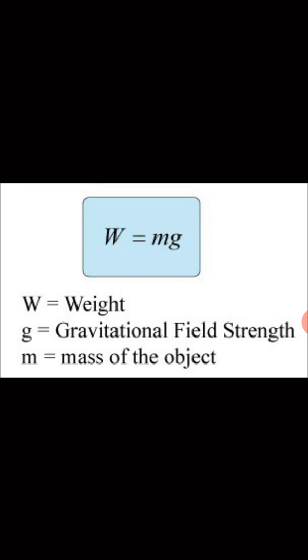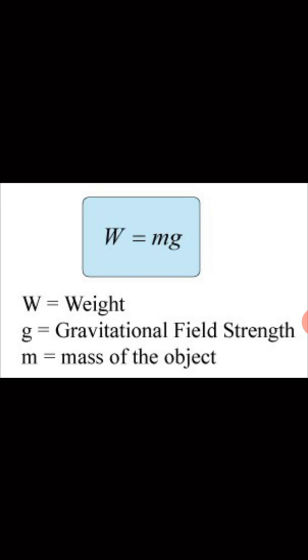Now let us move on to the formula for calculating the weight of an object. If you want to calculate the weight of an object, you need to use the formula W, that is weight, is equal to m multiplied by g. The sign between m and g means multiply. They are two different variables, m and g.